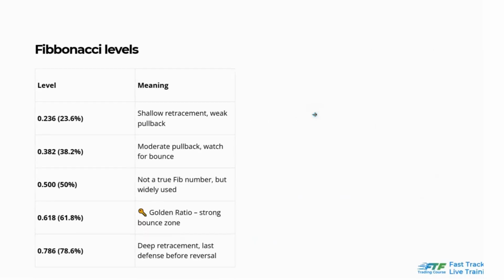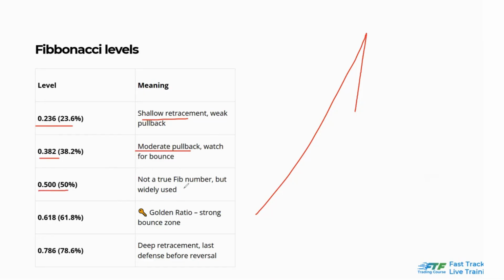And if you look at Fibonacci retracement, these are the levels. The question here is, if there is an impulsive move, we would now have a way to know how far it will retrace or pull back by using the Fibonacci levels. There is 0.236, just a shallow retracement or pullback. There is 0.382, a moderate pullback. The 0.5 is not a real Fib number, but it is widely used. Then the golden ratio, 0.618, and 0.786.